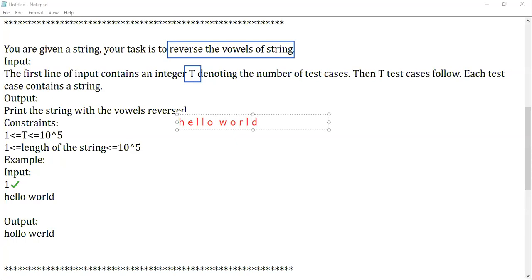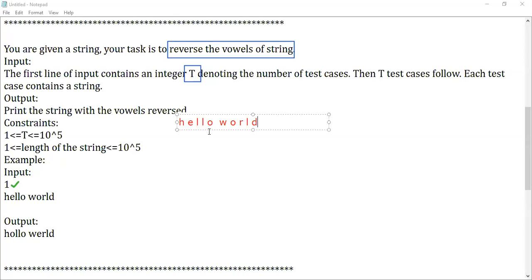HELLOWORLD. Hello world is the string given. Now, what is our task? Our task is to reverse this one, right? They didn't ask us to reverse the entire string. They asked us to reverse the vowels here, right? So if I want to reverse the vowels, first I should find where the vowels are present.